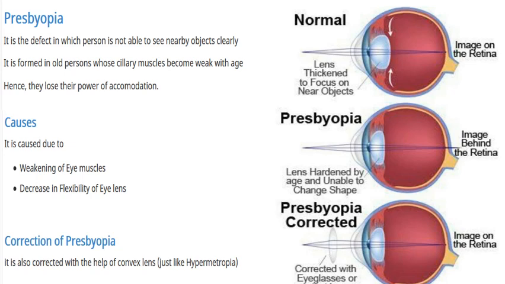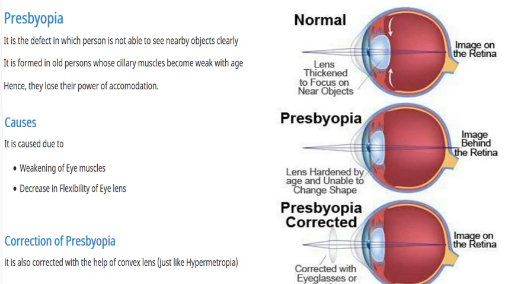So what is presbyopia? It is a defect of vision due to which an old person cannot see nearby objects clearly due to the loss of power of accommodation of the eye. For example, an old person having presbyopia cannot read a book or newspaper comfortably and clearly without spectacles. So presbyopia occurs in old age due to the gradual weakening of the ciliary muscles and diminishing flexibility of the eye lens. So the near point of the old person having presbyopia gradually recedes and becomes much more than 25 centimeters away.